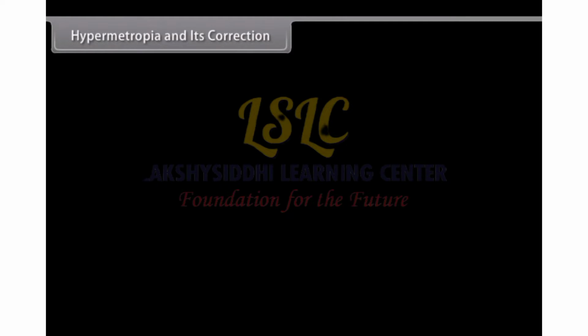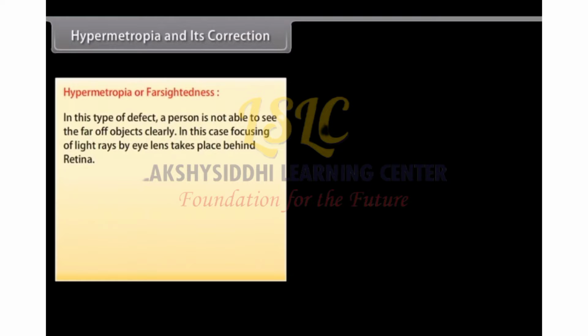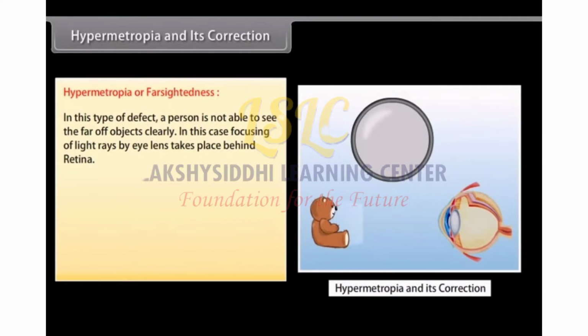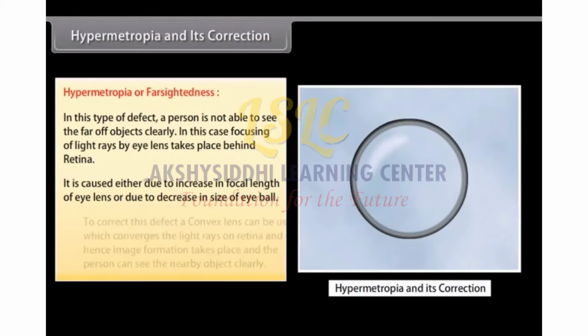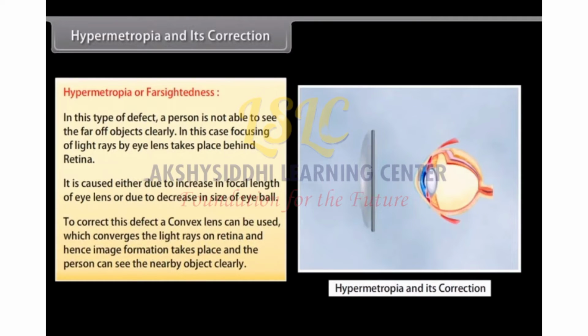Hypermetropia and its correction. In this type of defect, a person is not able to see far-off objects clearly. In this case, focusing of light rays by the eye lens takes place behind the retina. It is caused either due to an increase in focal length of the eye lens or due to a decrease in the size of the eyeball. To correct this defect, a convex lens can be used which converges the light rays on the retina and hence image formation takes place and the person can see the nearby object clearly.